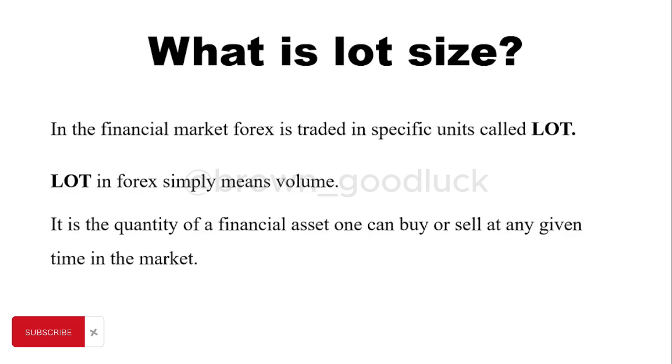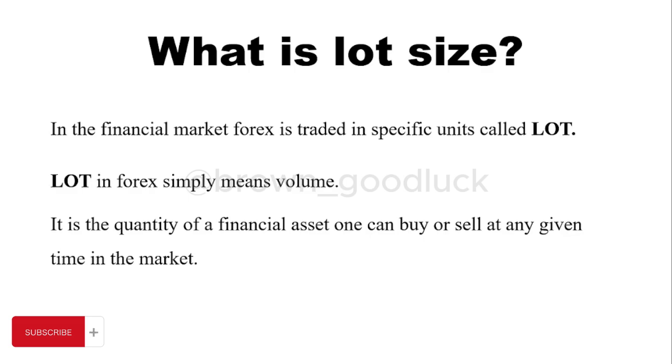So it is the quantity of a financial asset one can buy or sell at any given time in the market. It is the quantity of what? Of a financial asset one can buy or sell at any given time in the financial market. All right? In the financial market. So that is lot size.